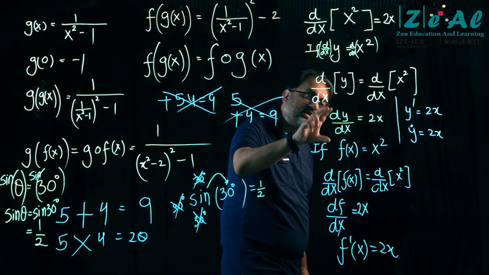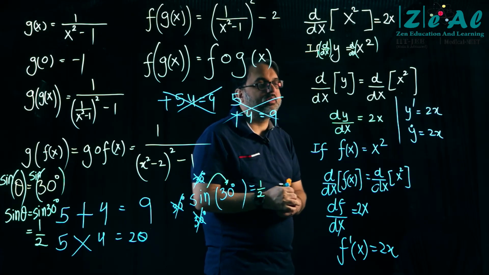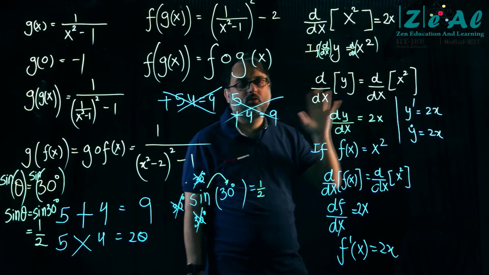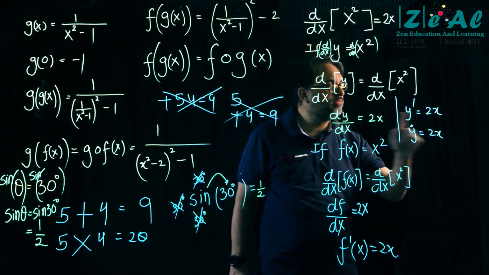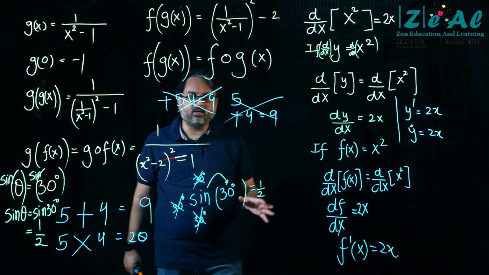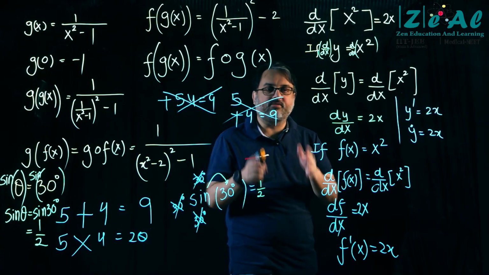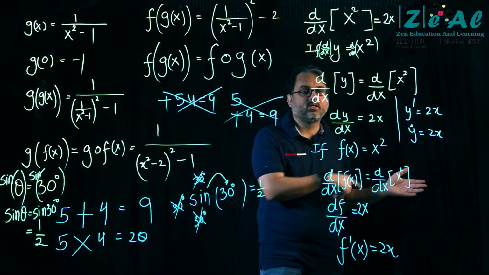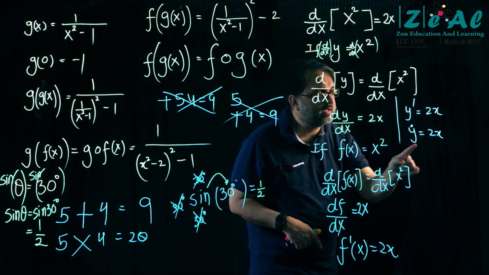It is telling me that the slope of the graph having the equation y is equal to some function of x is equal to 2x. y dash is also telling me the same thing.